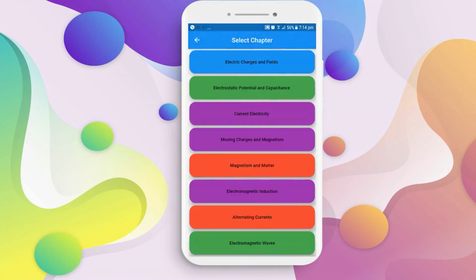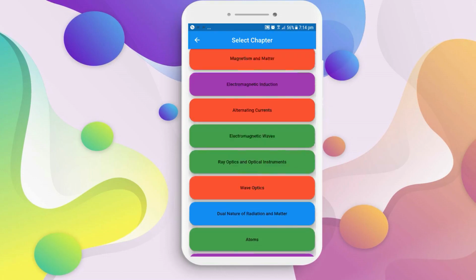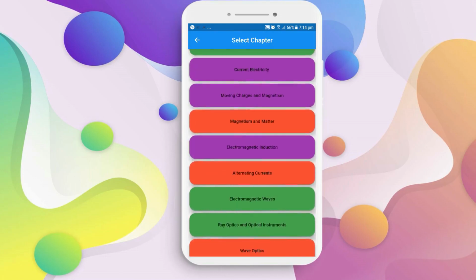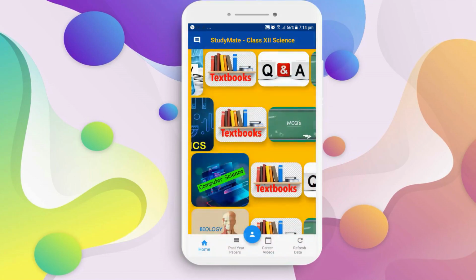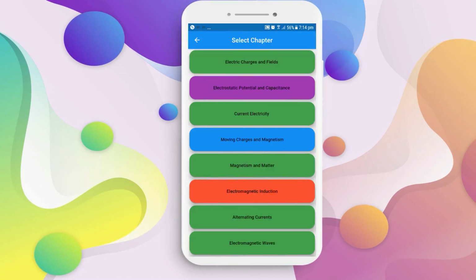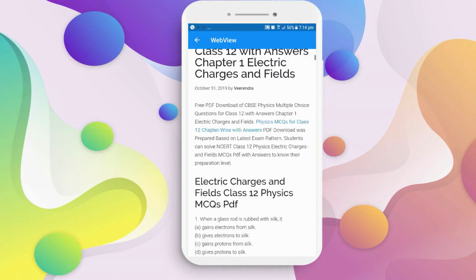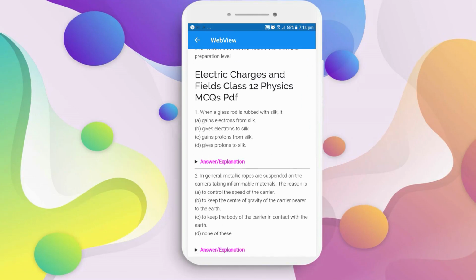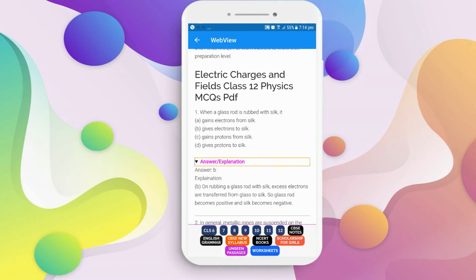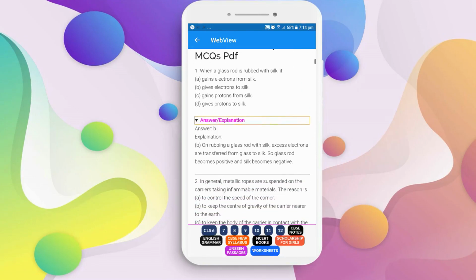Now let's go for MCQs for physics maybe. And I almost forgot, you see there are so many chapters and the buttons have wonderful colors. These colors keep on changing. As you can see, this time the colors are different from the previous ones. If I click again, it takes me to a web view where I can again view the Learn CBSE site with the MCQ answers right there.